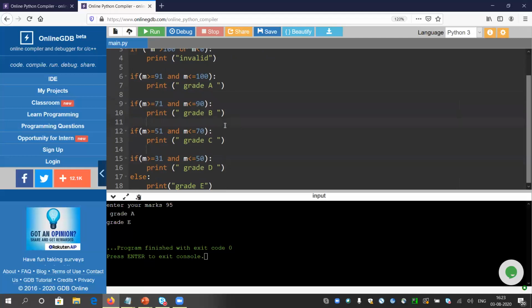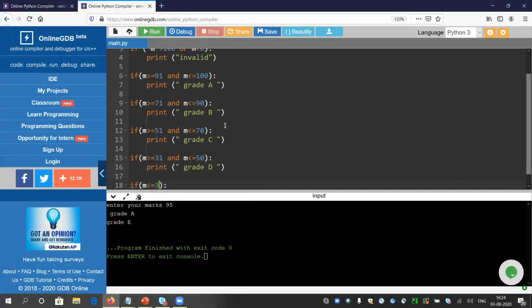Remember this point, but first let me go into the code and discuss why it is printing grade E. After that, if it is inside 31 or 50, the answer is no, and it is going into the else part, so that it is printing grade A. This else part is only dependent on this if. So actually there is no meaning to use this if else block. Otherwise, we have to write all the code like this. Even the last condition we need to write as well.